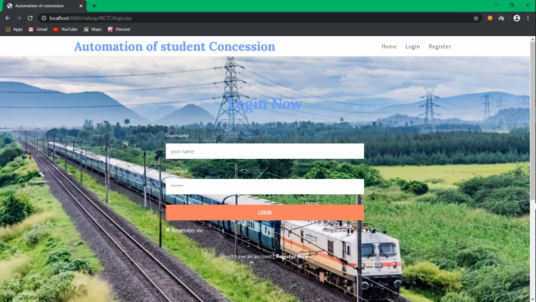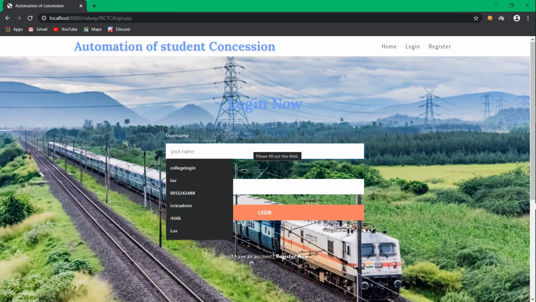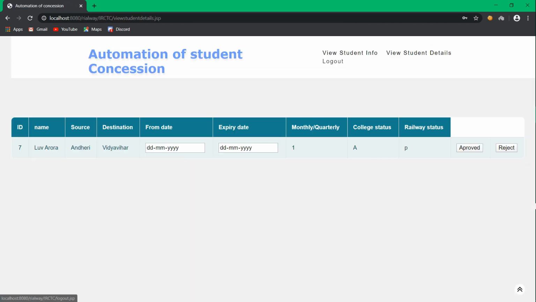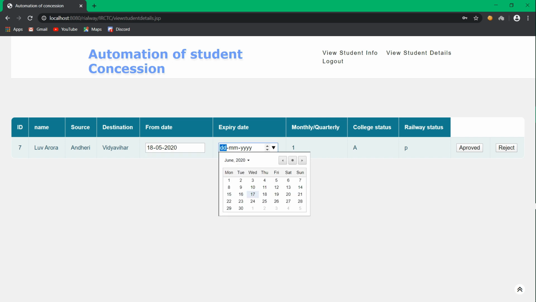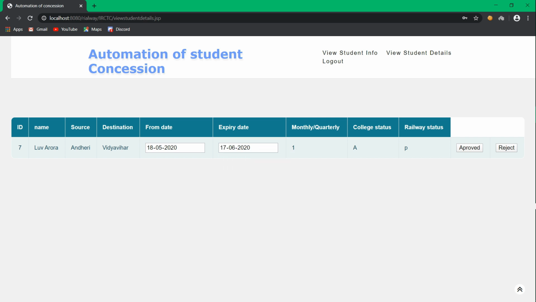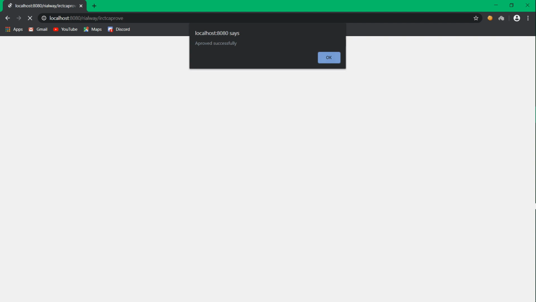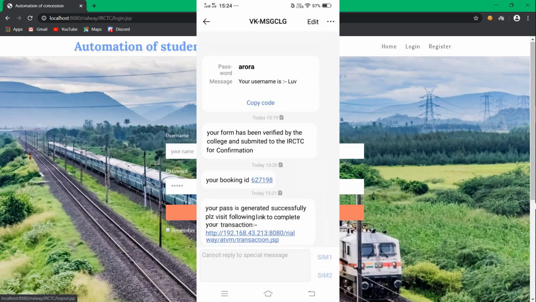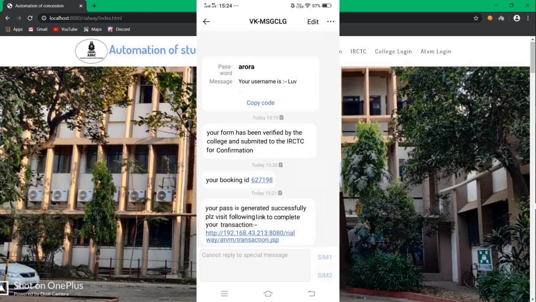Now railway authority will log into the website with username and password. Here railway authority will select an expiry date and click on approve button if this request is approved by college. If approved, the railway status will change from P to A as approved. Here the approval is completed. Now student will receive one booking ID through SMS.